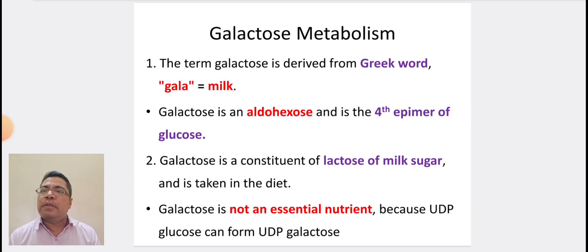Coming to the next topic, galactose metabolism. The term galactose is derived from the Greek word gala, which means milk. Galactose is an aldohexose and is the fourth epimer of glucose. Galactose is a constituent of lactose, the milk sugar, and is taken in the diet. Galactose is not an essential nutrient because UDP glucose can form UDP galactose.